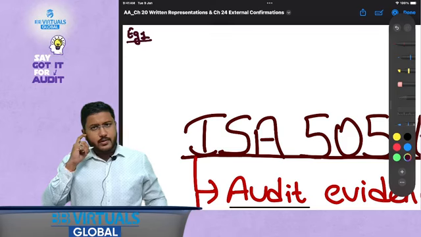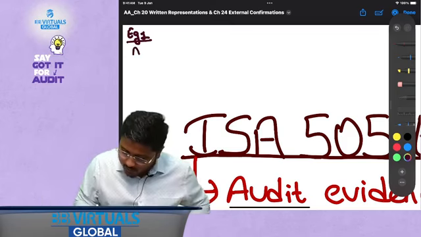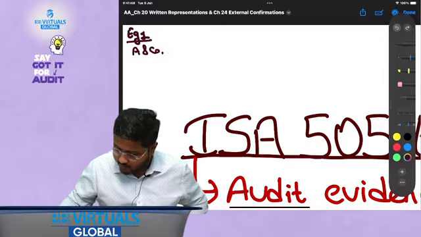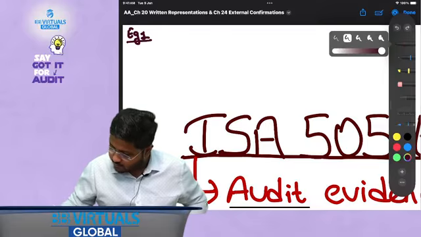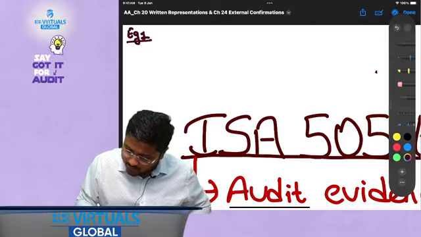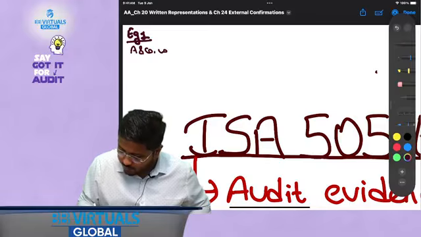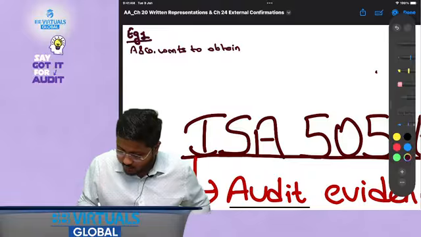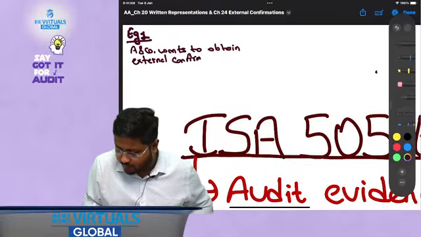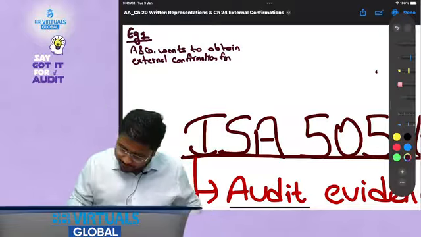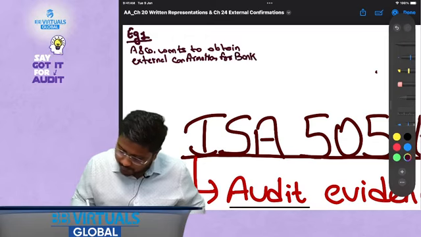So the first example says that A and company wants to obtain external confirmation for bank balances.